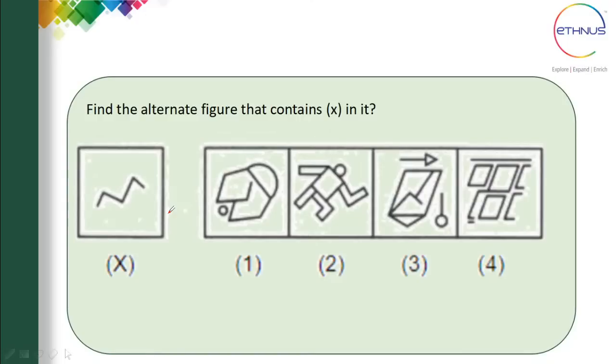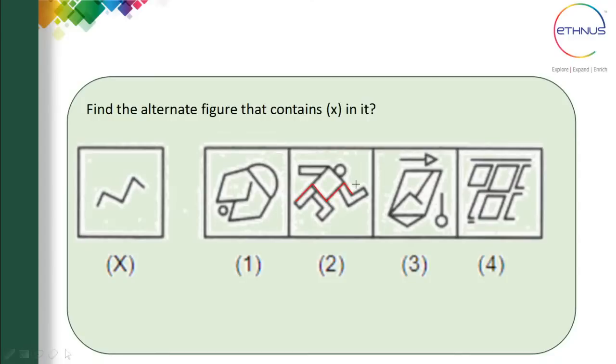Majority of them have said 2 as the answer. So yes, that's the correct answer. If I draw here, this particular line you can see in this figure, we have one line here and one more line here. So this is the figure you can see.